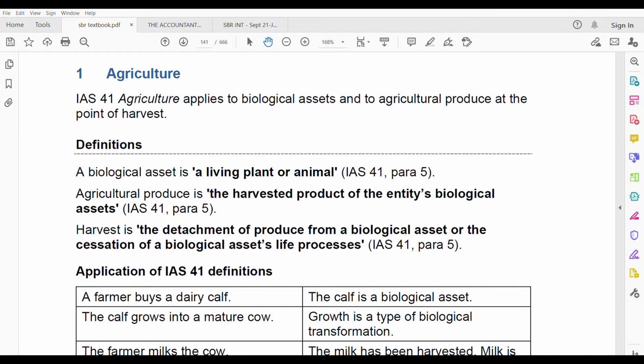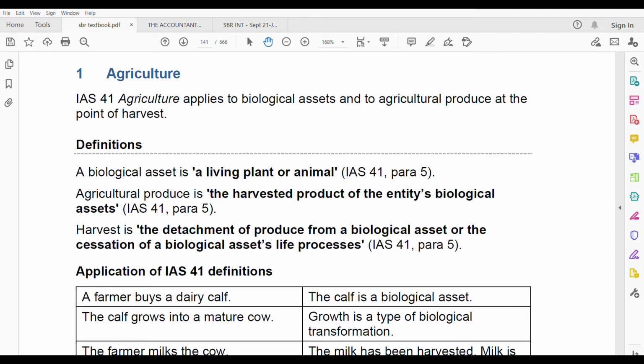Before I start, I want to tell you that there's a syllabus change in IAS 41. This was like any other standard, a specialized area of what we need to know, for example like IFRS 9 or IAS 12. You had to know IAS 41 in SBR. But now this is removed from your SBR. It will not be asked as a specialized area.